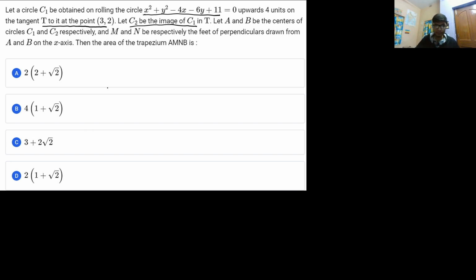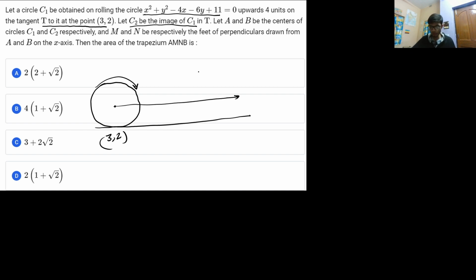So if you have a circle like this, and if you draw the tangent at (3, 2), and if you roll the circle by 4 units, so you basically shift this particular circle by 4 units. So what is meant by shifting of circle by 4 units? That is basically the concept that you must try to understand, that whenever you shift a circle by 4 units, this is the distance which is moved.